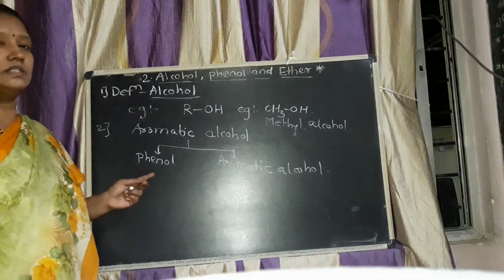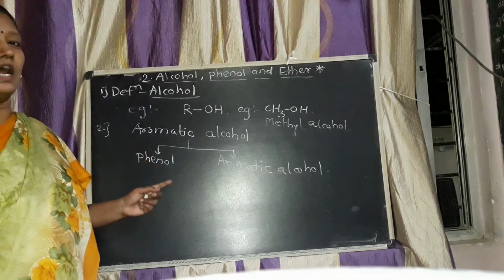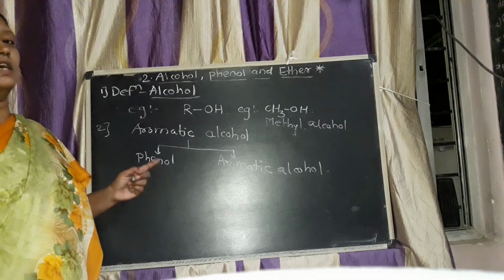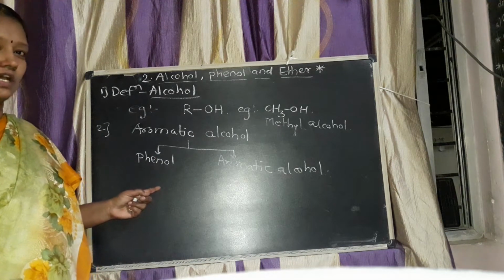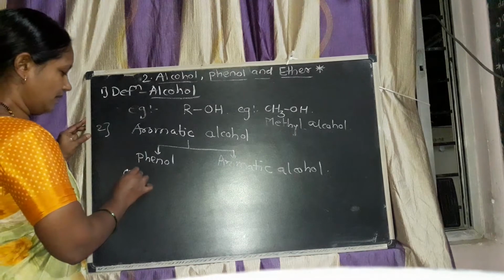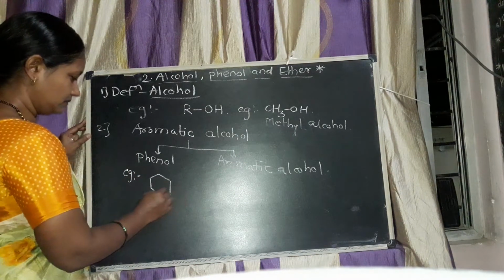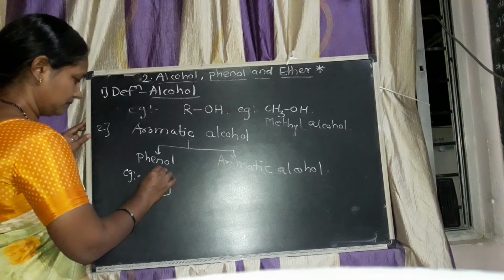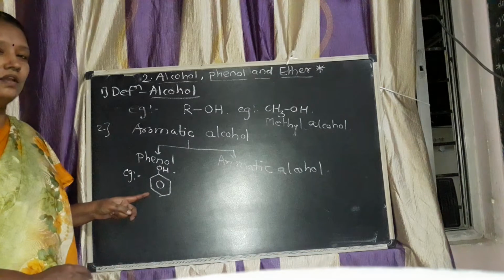Phenol is also an aromatic compound in which the hydroxyl group OH is directly attached to the benzene ring. It is called phenol. For example, this is an example of phenol.